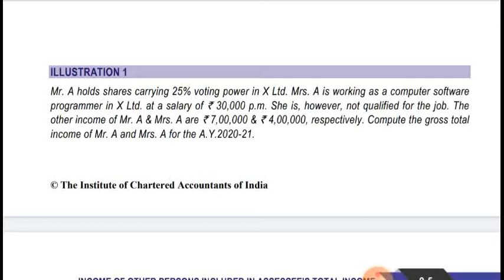And if she is not holding any professional or technical qualification, then the income of the person who is receiving salary